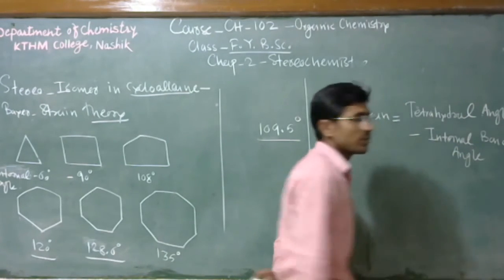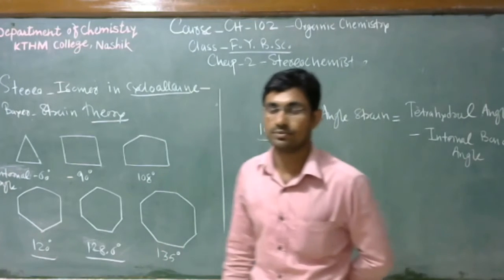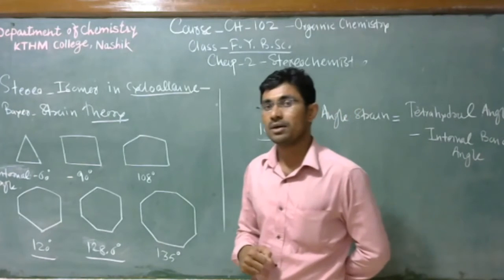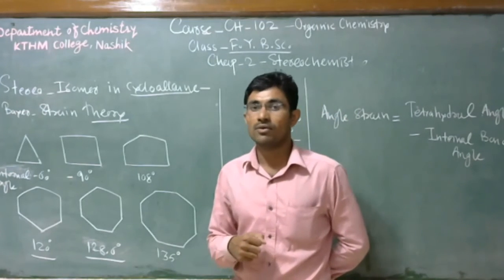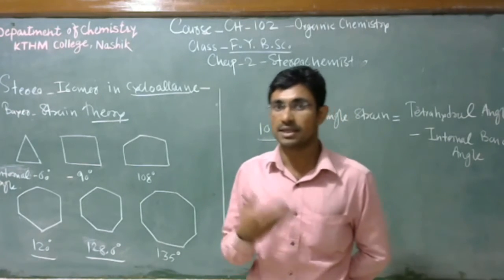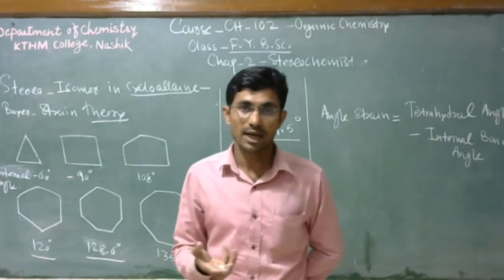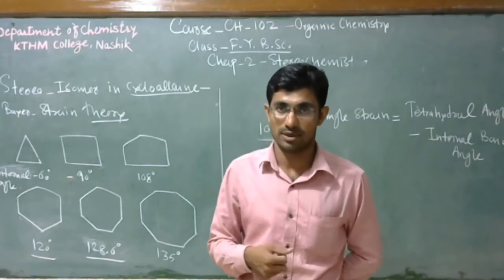So in this way we can calculate the angle strain. Baeyer proposed that when the value of angle strain increases, the cyclic compound becomes more unstable.